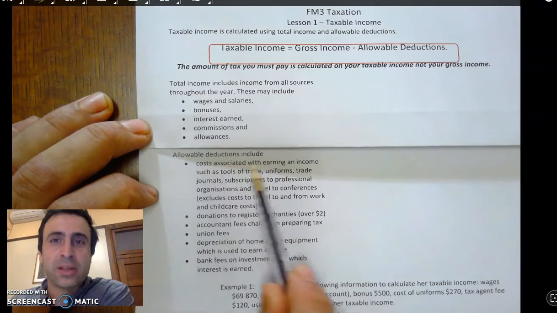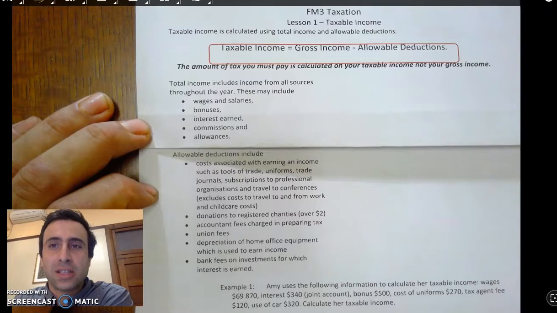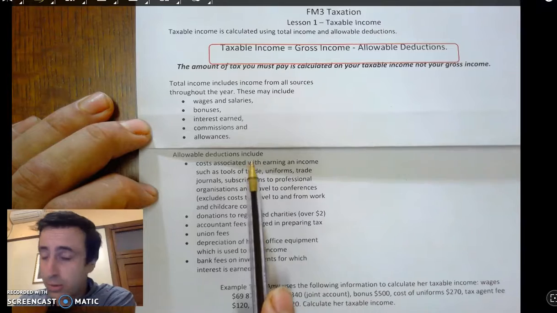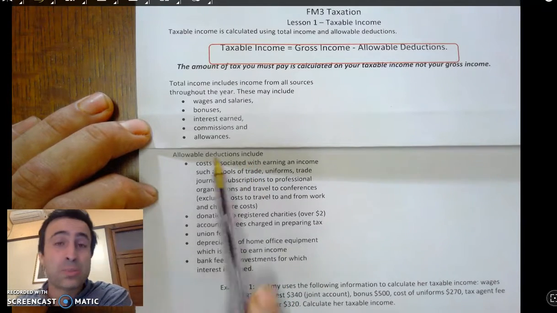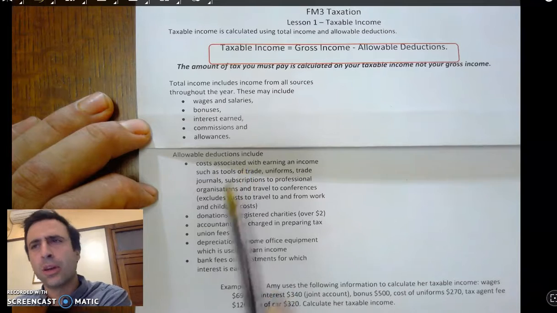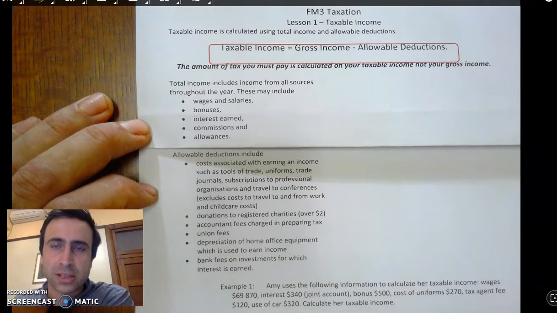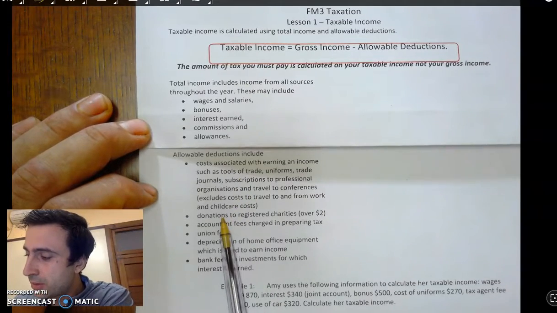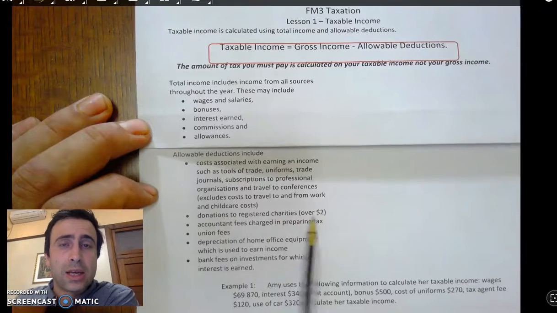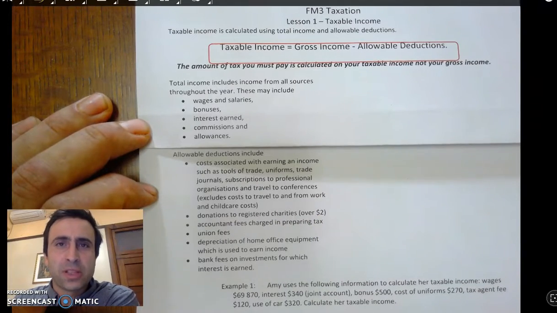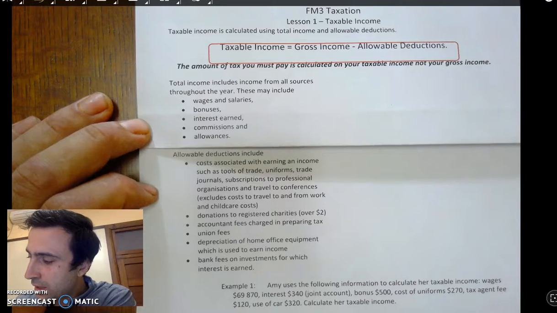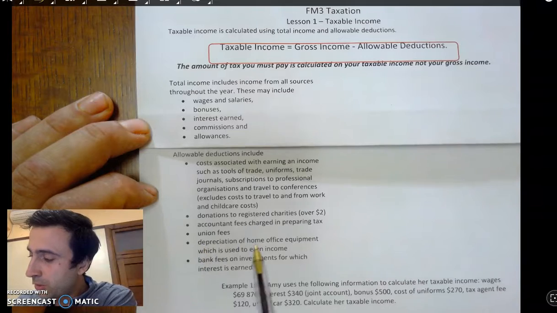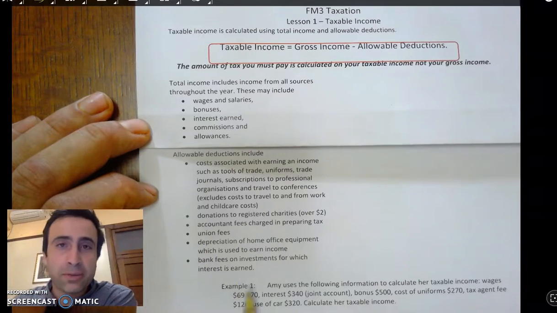And by allowable deductions, we mean the tax department says some things you can deduct from your taxable income. For example, things that you spend on your job. They say, well, you don't really need to pay tax on that because that's part of your job. The other thing is donations to charities, and that's some charities, over $2. The government says, oh well, you shouldn't pay tax on that because it's a good deed. Accountant fees, union fees, the depreciation of your home equipment or office equipment, and any bank fees.